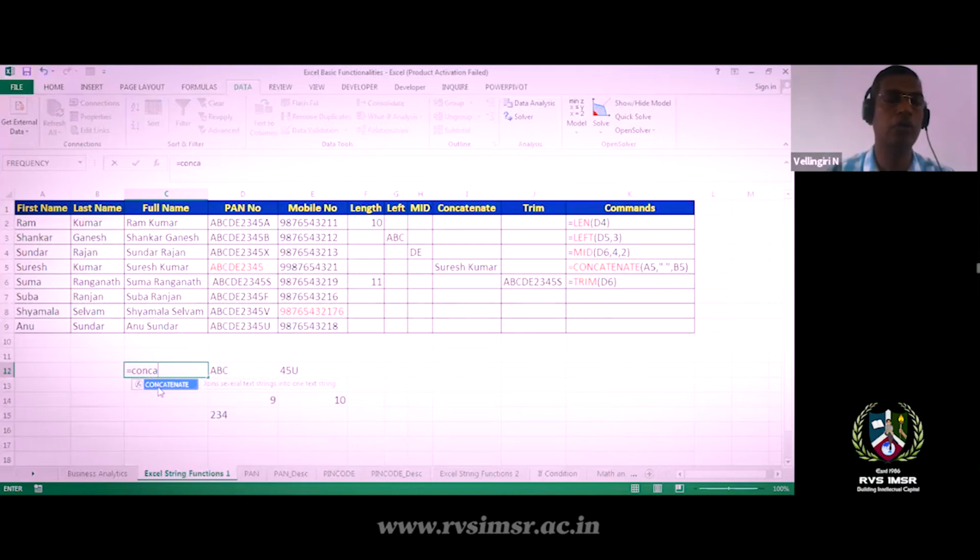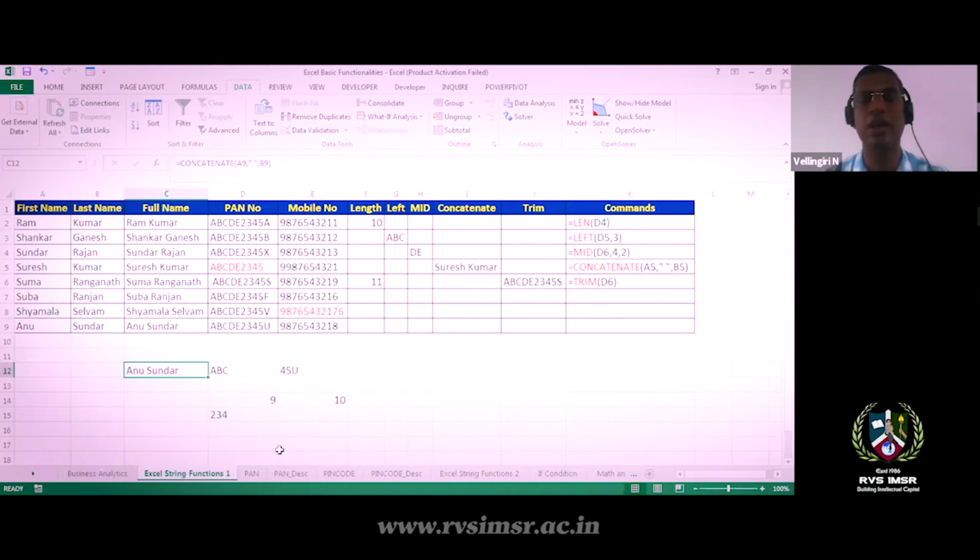Concatenate of first name, comma. If I want to separate the 2 strings, a small space is needed, so I give the second string as a small space and my third string is the last name. In that way the 2 strings have been added into 1 string. Okay, so in this way I can get the full name.